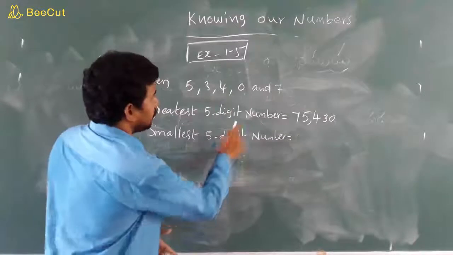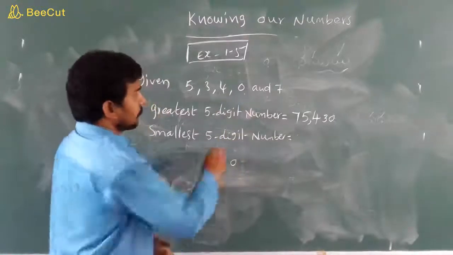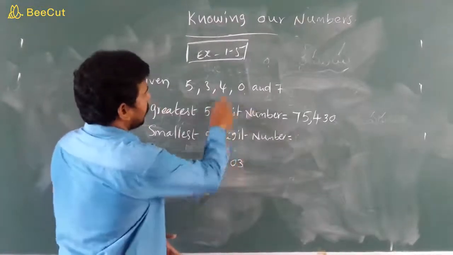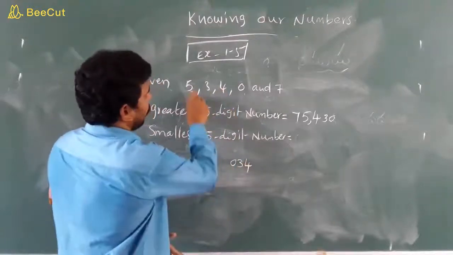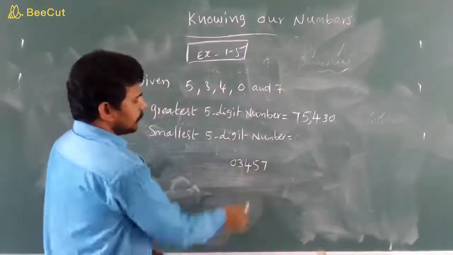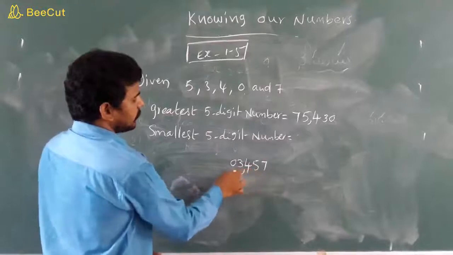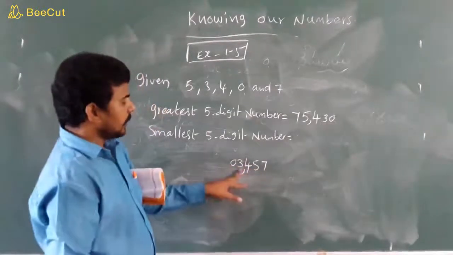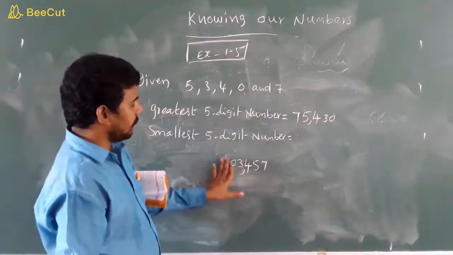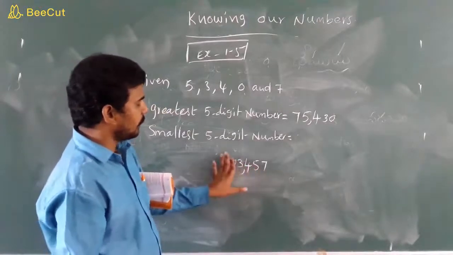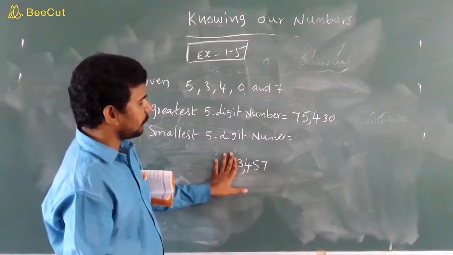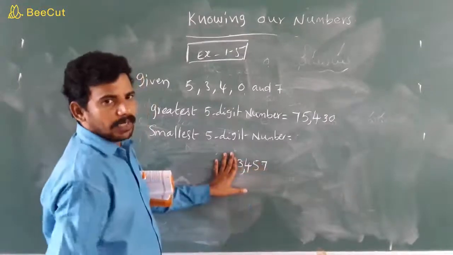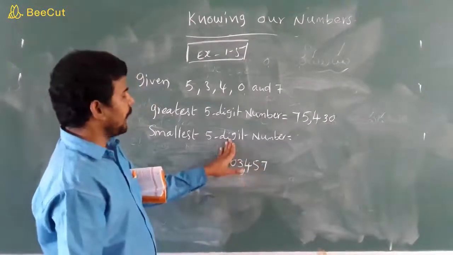For example, take 0, then 3, 4, 5, 7. Ones, tens, hundreds, thousands. The value is 3,457, which is a 4-digit number, so it is not a 5-digit number.